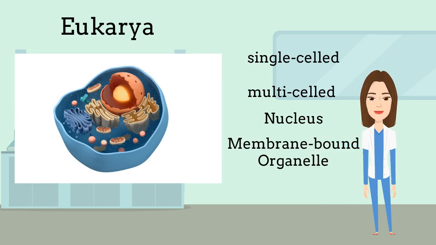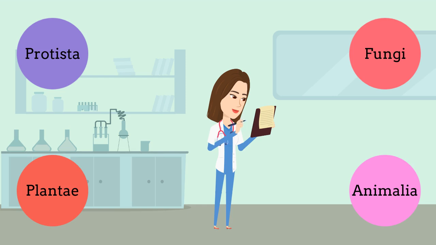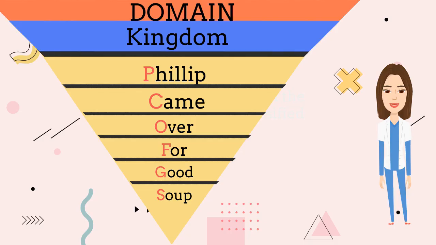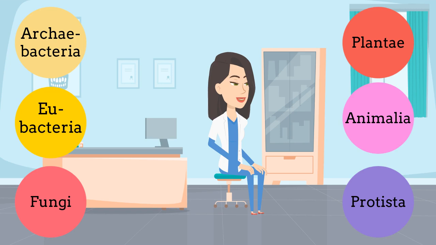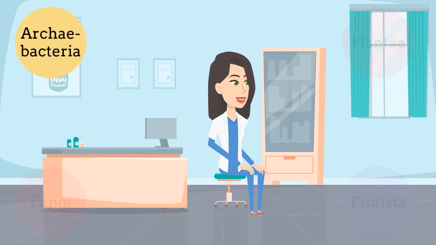Kingdom is the next level of classification that is below domain. There are 6 kingdoms total: Archaebacteria, Eubacteria, Fungi, Plantae, Animalia, and Protista. The special part of these 6 kingdoms is that they all split under 3 categories, which may sound familiar to the 3 domains. Archaebacteria is under domain Archaea, Eubacteria is under the domain Bacteria, and lastly, Fungi, Plantae, Animalia, and Protista are all under domain Eukarya.